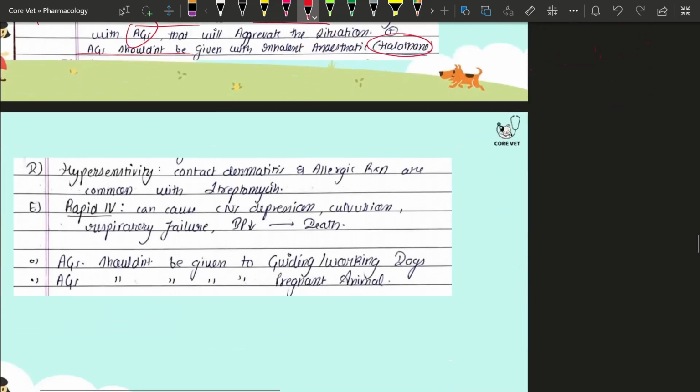Now talking about the next toxicity, which is hypersensitivity, which is quite common and will lead to contact dermatitis. Allergic reactions are more common with streptomycin. Okay, and there could be CNS depression, convulsion, respiratory failure, and a decrease in blood pressure on rapid IV infusion of the aminoglycoside, right?